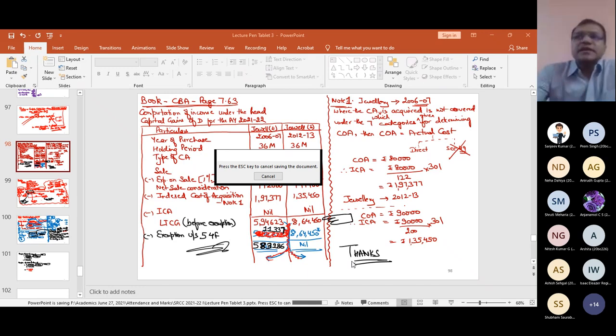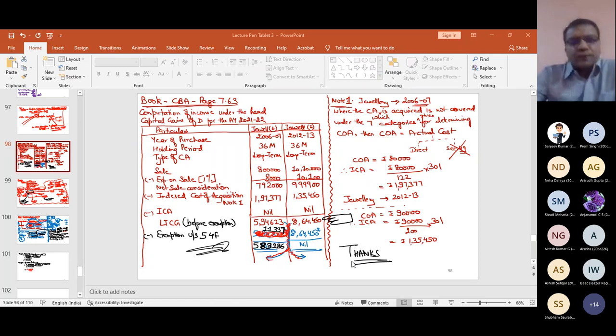So you should wind up this capital gain within 3 days, excluding today. So if today is Monday, then you should wind it up by Thursday night. In any case, you should wind up this topic, capital gain, by Thursday night from whatever material, whatever book, whatever sources you have with you. Tomorrow I will start with a new topic, profits and gains of business or profession.